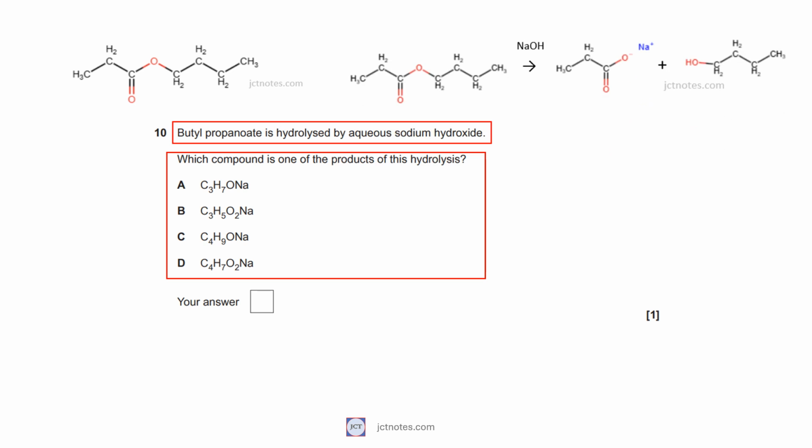In this case, hydrolysis of butyl propanoate with aqueous sodium hydroxide will form sodium propanoate and butanol. Sodium propanoate is the second option given. The answer is B.